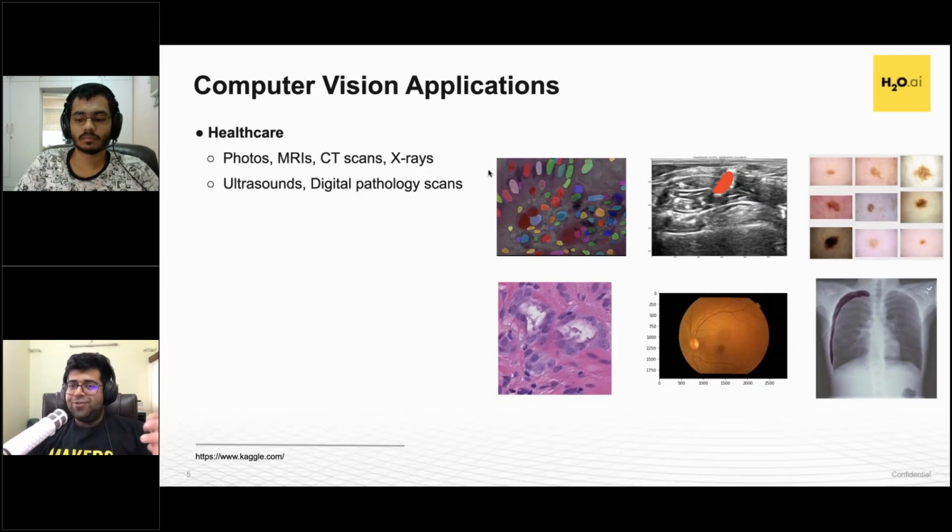So what are these use cases that I'm just waving my hand around? Well, these range from quite a few industries. The ones that are quite prominent today in 2020 would be, A, in healthcare. These algorithms, these pipelines are being used for photos of MRIs, CT scans, X-ray images. Now, these are not being used to replace a doctor or to substitute for a part of the pipeline. This is another helping tool.